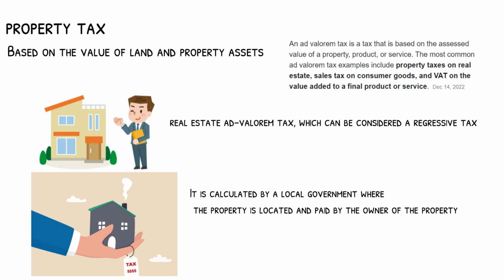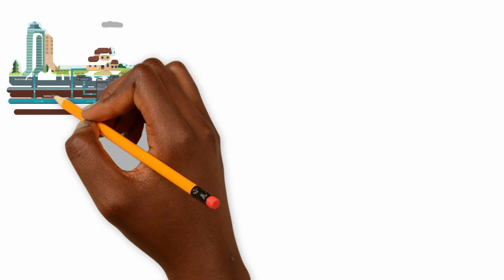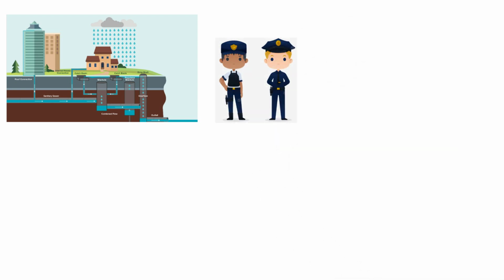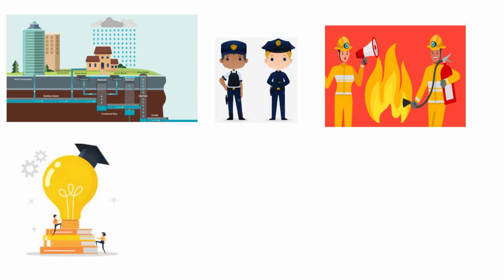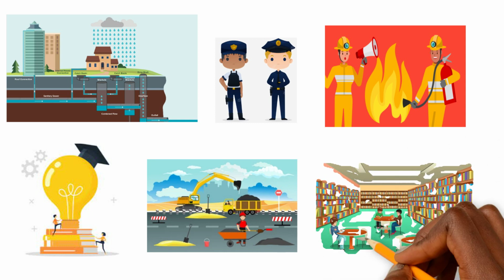The local governing body will use the assessed taxes to fund water and sewer improvements, and provide law enforcement, fire protection, education, road and highway construction, libraries, and other services that benefit the community.